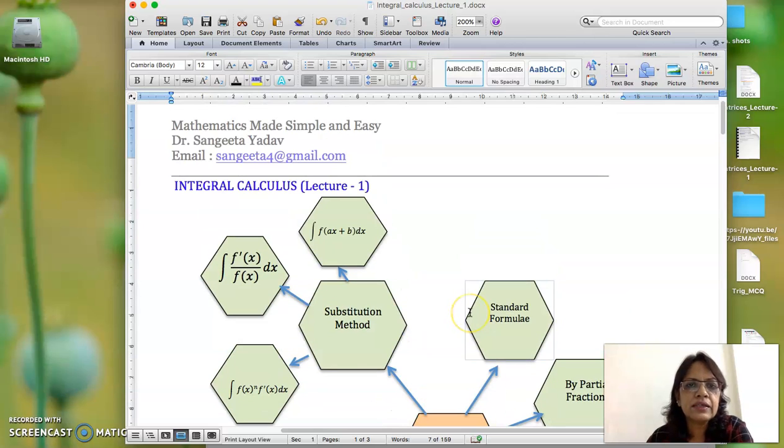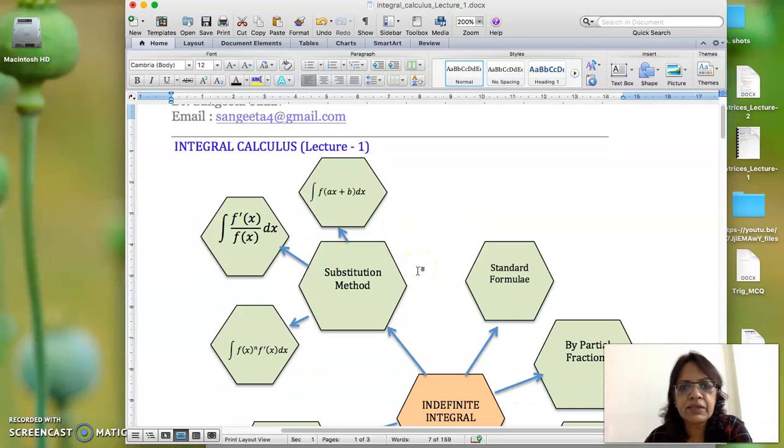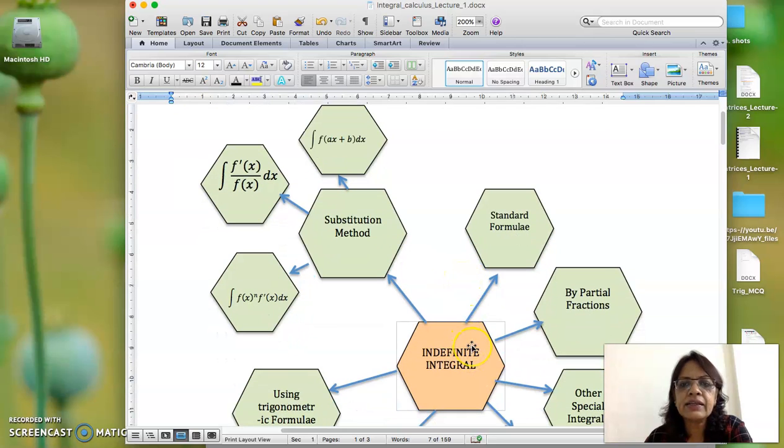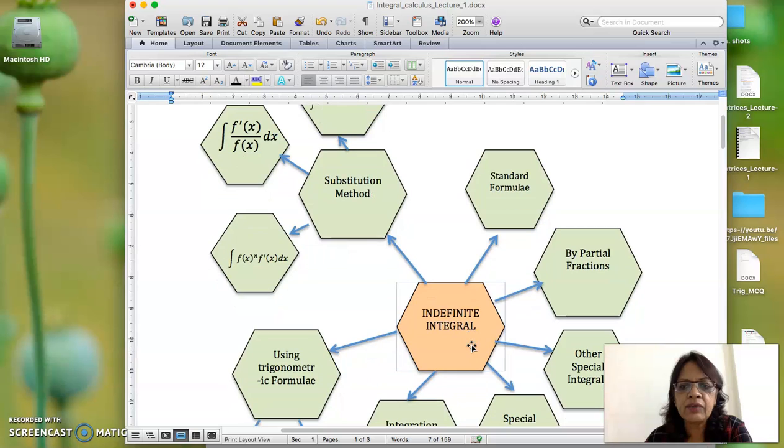Hello students. So now in the series we are going to study integral calculus: indefinite integral, definite integral and application. So पहले आपका आता है indefinite integral. Indefinite integral का ये mind map आपके सामने है. And what are we going to study in this? First, standard formulae, substitution method.